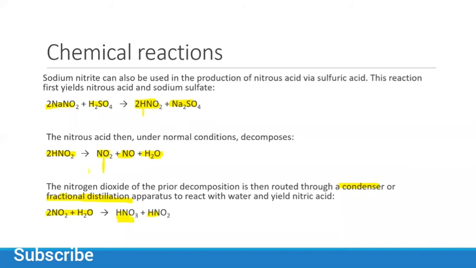So you can prepare nitric acid from sodium nitrite by a three-step mechanism. First, it is converted to nitrous acid. Nitrous acid is converted into nitrogen dioxide, and nitrogen dioxide after fractional distillation reacts with water to form nitric acid.